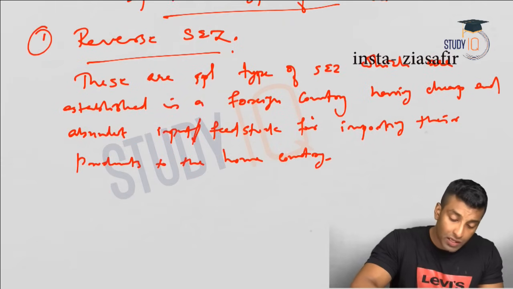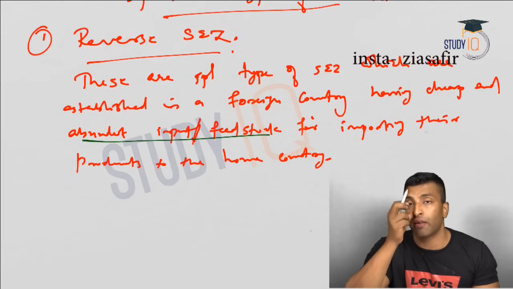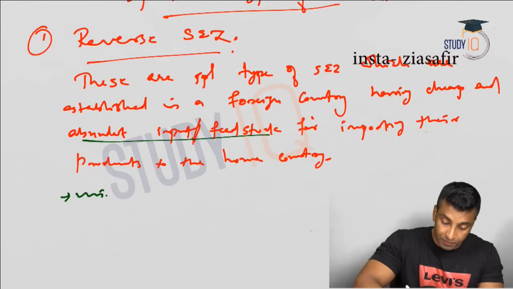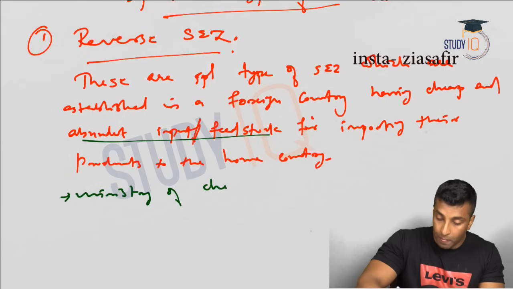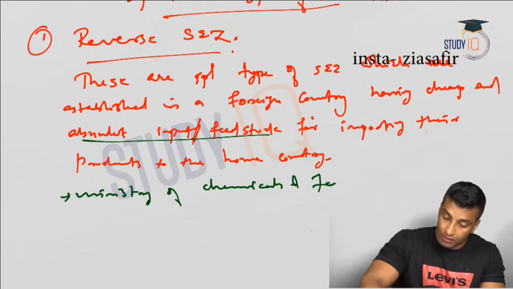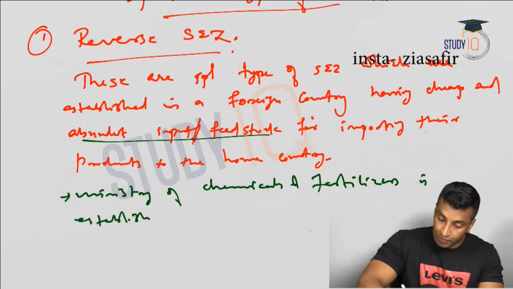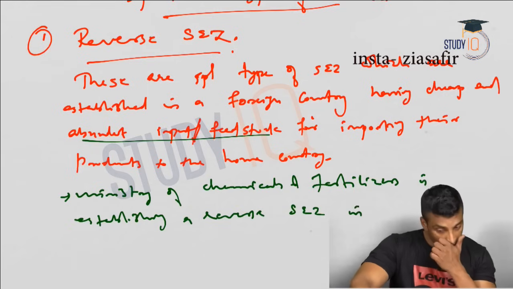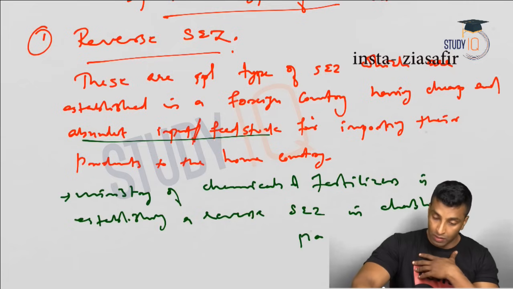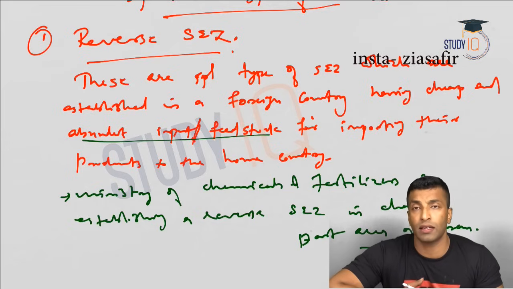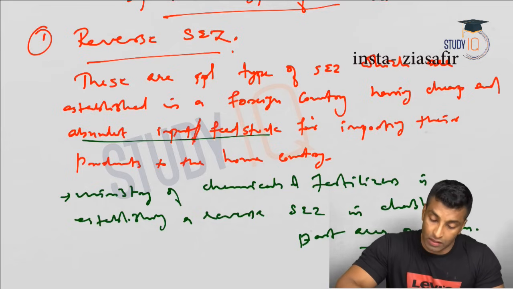Okay, as we have discussed, if you have a cheap input, you can go to a foreign country and you can have an SEZ over there. So that's what a reverse SEZ is. And the Ministry of Chemicals and Fertilizers is establishing a reverse SEZ in the Chabahar port area of Iran. Okay, the reason I told you, you'll get fuel at a cheaper price, and that is one of the most important inputs for fertilizers.